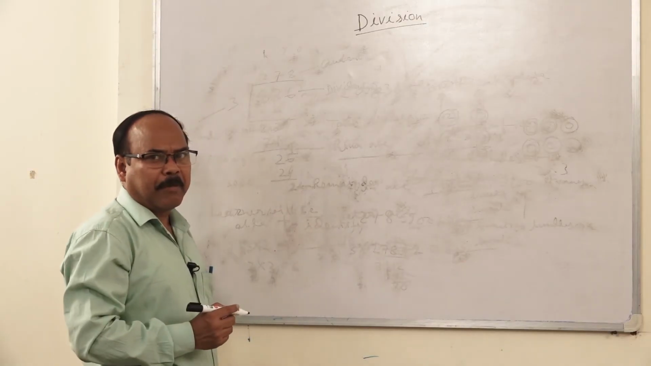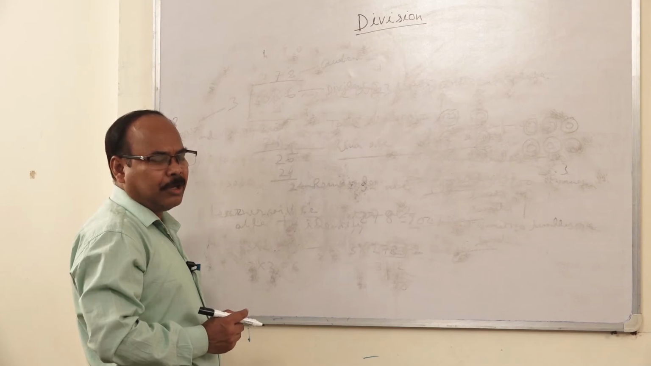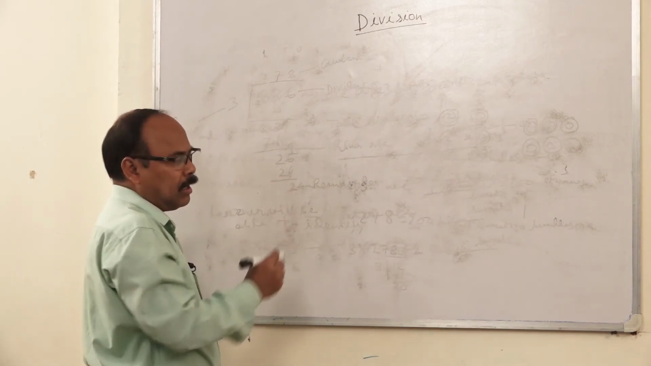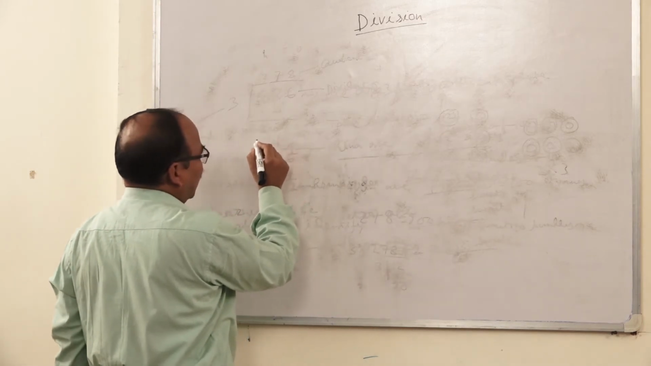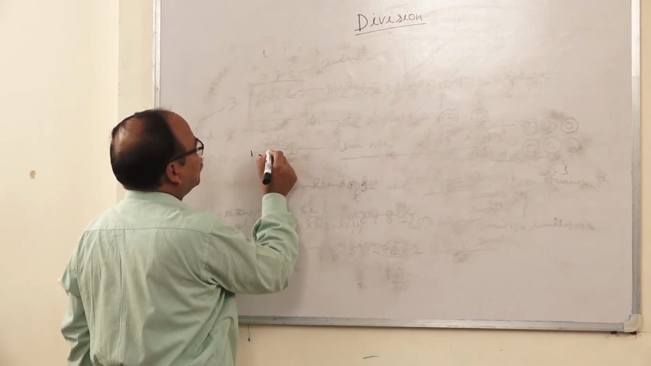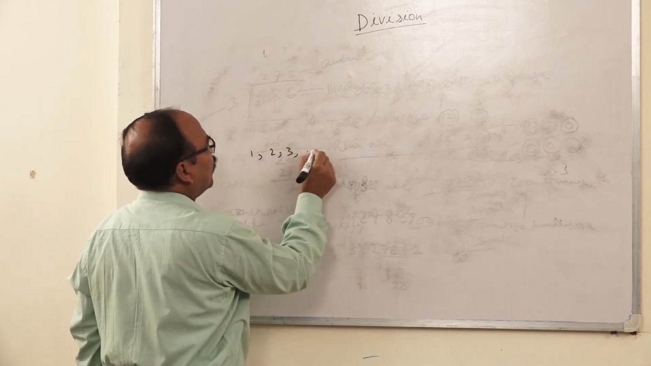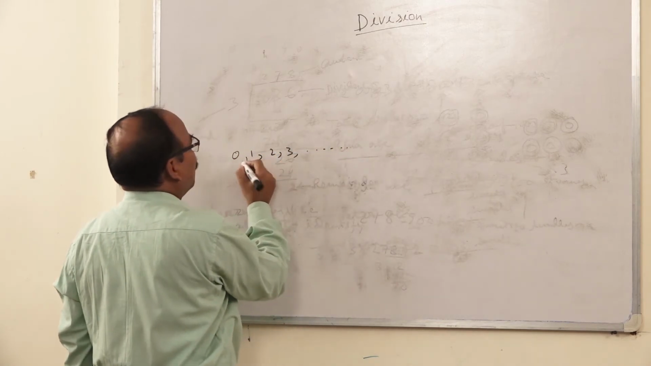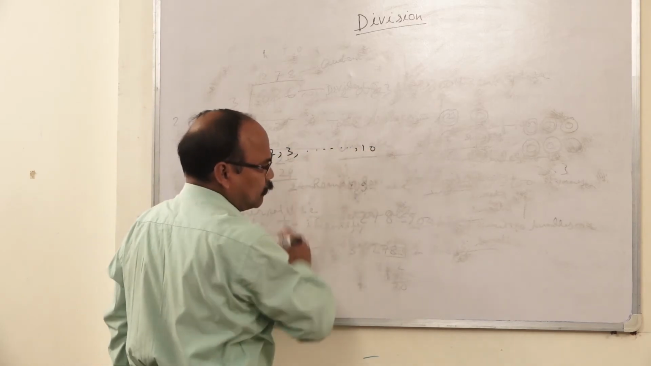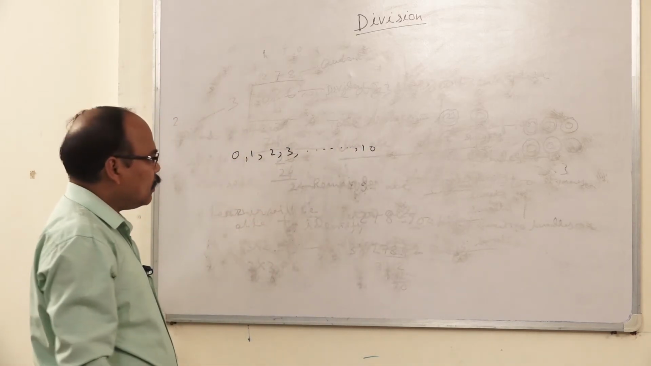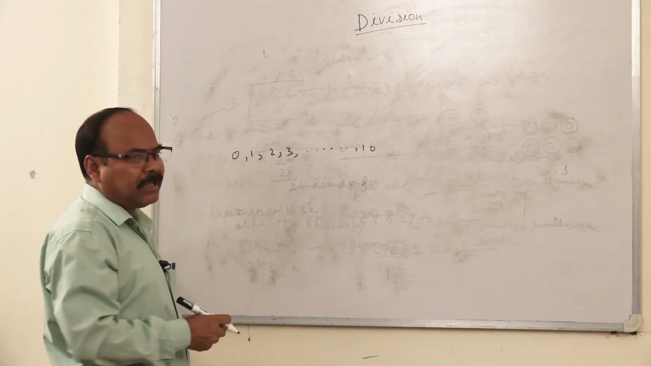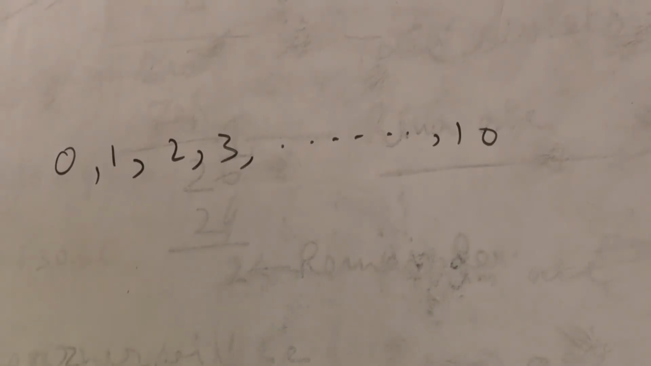The learner will make a multiplication table using a hands-on activity. Say the multiplication table of 1, 2, 3, up to 10. He will make the multiplication table using sticks.